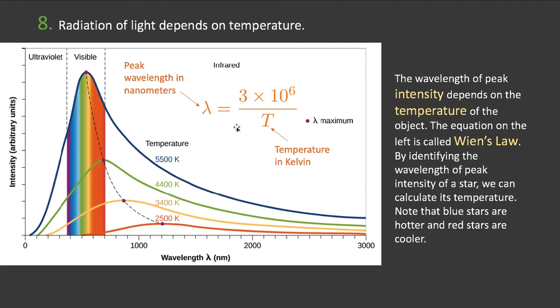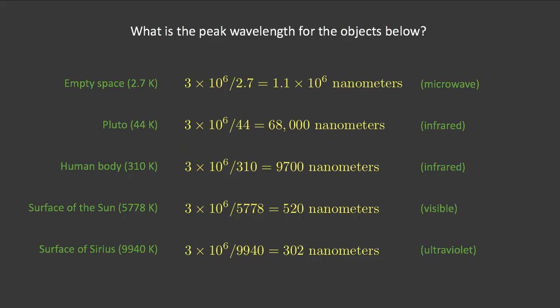There is a specific equation that tells you where this peak would be in relation to the temperature, and it's called Wien's law. So Wien's law is written right here. The way that it's written, the wavelength you'll get by the calculation is in nanometers, and the temperature needs to go in units of Kelvin. So can't use our more familiar Fahrenheit or Celsius. You have to put it in Kelvin, and then you'll get the wavelength in nanometers. And we'll see in the next slide how that works out.